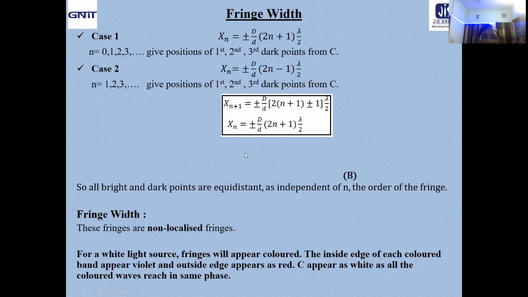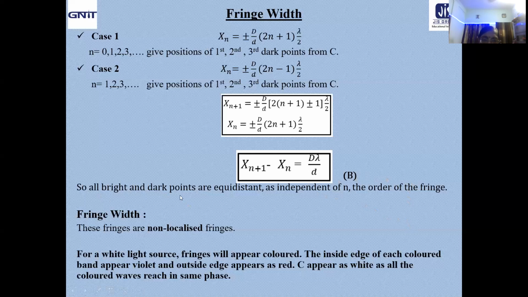Okay. Now if you take their separation, what will you find? You can take plus with respect to this one to compare, and if you take the minus, you will take the minus here. In both cases, you will find x_(n+1) minus x_n equal to D lambda by d, the same as you got from the condition of brightness. The separation between two consecutive dark points is again coming as D lambda by d.